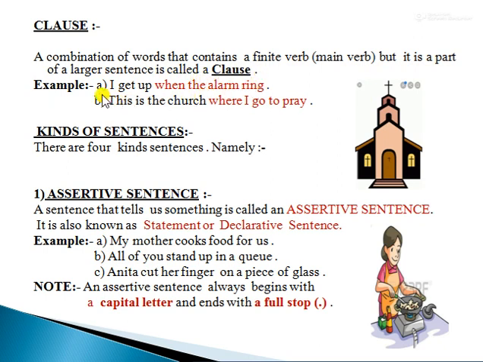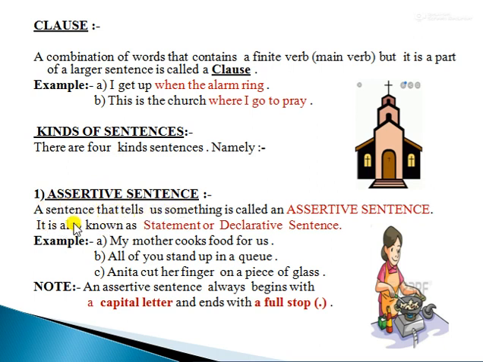Examples: number A, I get up when the alarm rings. Number B, this is the church where I go to pray. Children, you can see here some words are highlighted with colored letters. They are known as clause because they contain the finite or main verb. Now we will study about the kinds of sentences. There are 4 kinds of sentences, namely, first, assertive sentence.